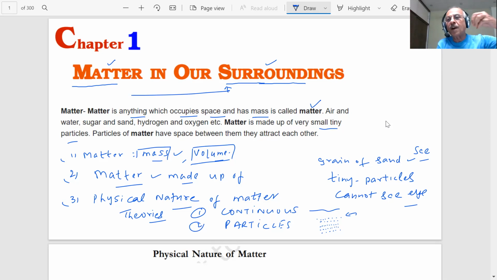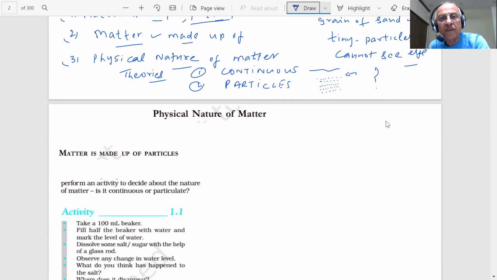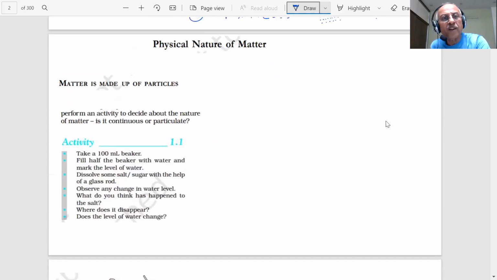So you are saying that matter is either continuous or particles. So how will we find what is the nature of the matter, which we call the physical nature of the matter? We'll also study the chemical nature of the matter in these chapters, student, how the matter will be reacting with some other substances and new substances could be formed. So we'll take that matter also in the coming chapters. First point. So the second question before us is the physical nature of the matter.